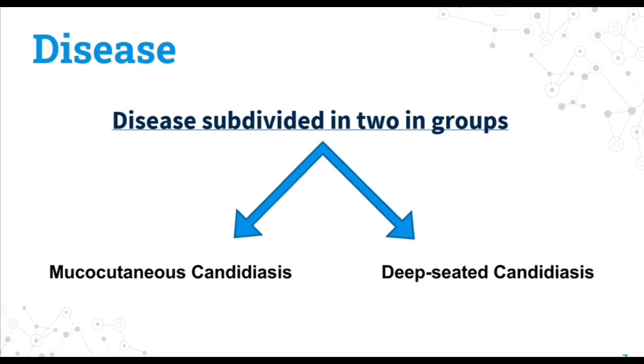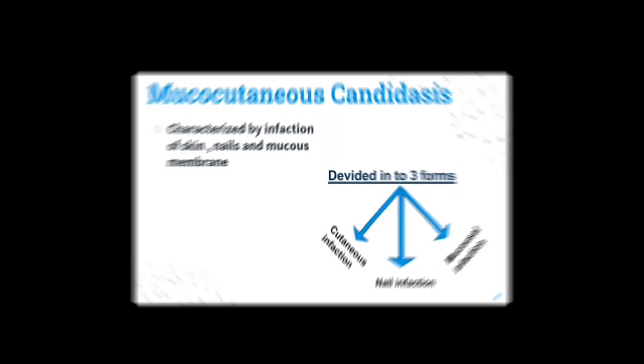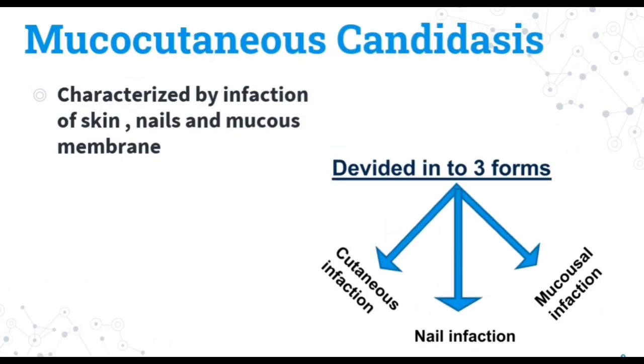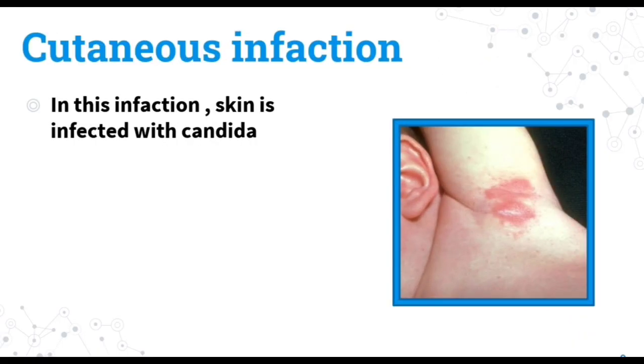Diseases. Diseases are subdivided into two categories. One is mucocutaneous candidiasis and the other is deep-seated candidiasis. Mucocutaneous candidiasis is further divided into three forms: cutaneous candidiasis, nail infections, and mucosal infections. So first, let's talk about cutaneous infections.